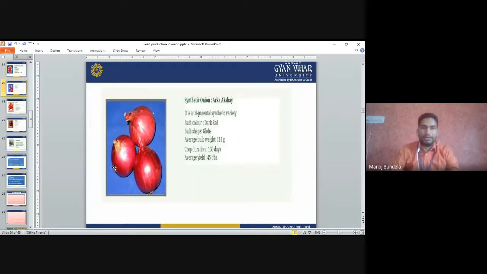Synthetic onion variety Arka Akshay. It is a triparental synthetic variety. Bulb color is dark red. Bulb shape is globe. Average bulb weight is 115 gram. Crop duration is 130 days, and the average yield is 45 ton per hectare.